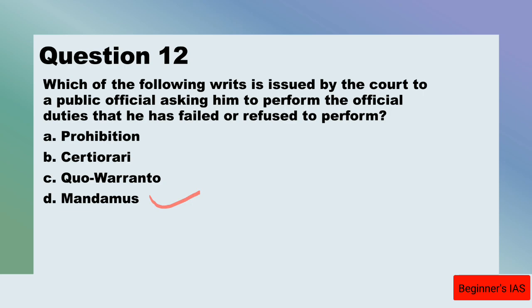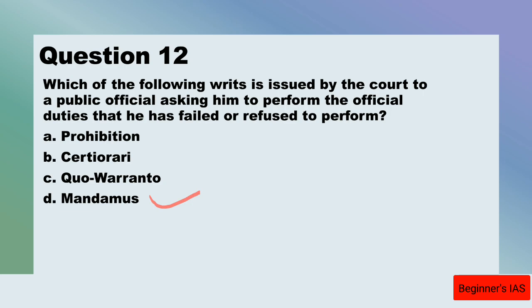One has to note that this writ of mandamus cannot be issued against a private individual or body, and also to enforce departmental instructions that do not possess a statutory process, and also when the duty is discretionary and not mandatory.